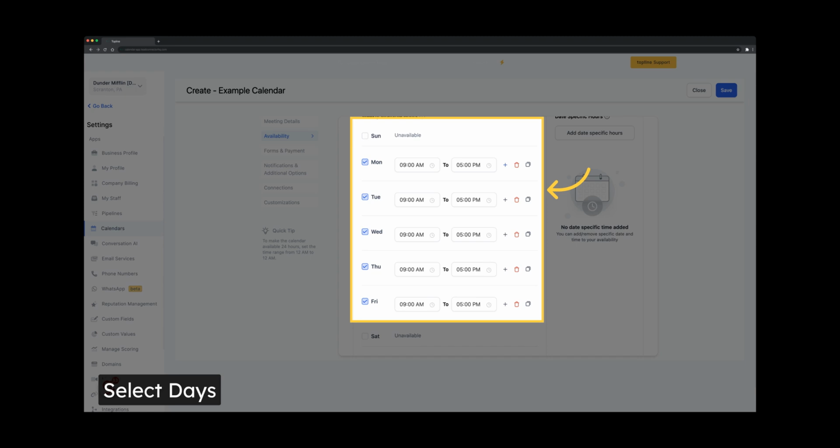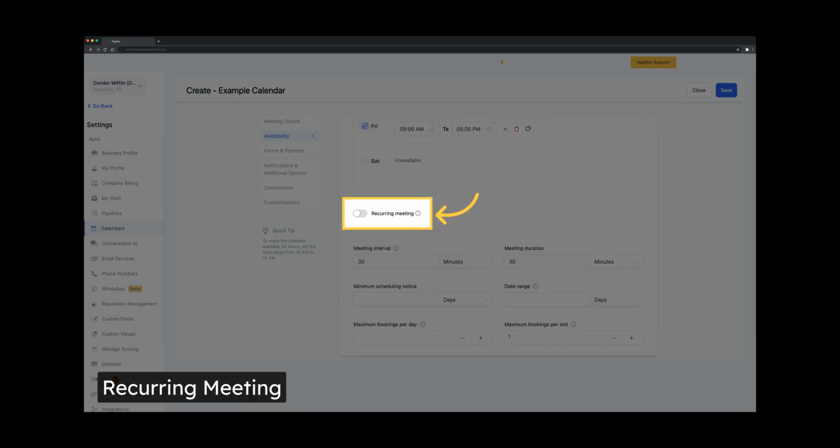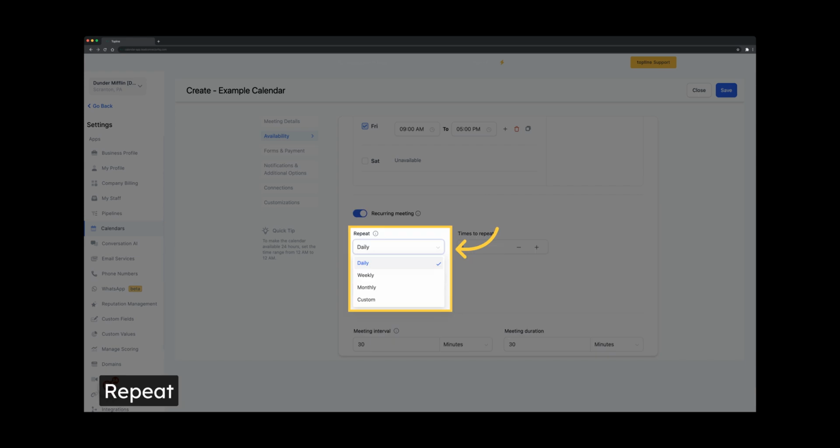Select your preferred days and times available for people to schedule on your calendar. Click on the buttons representing the days of the week to turn on or off availability for that day. Enable recurring appointments using the following settings. Select the frequency for booking multiples using the following options: daily, weekly, monthly, or custom. If you only require one repeat occurrence, select the daily option.